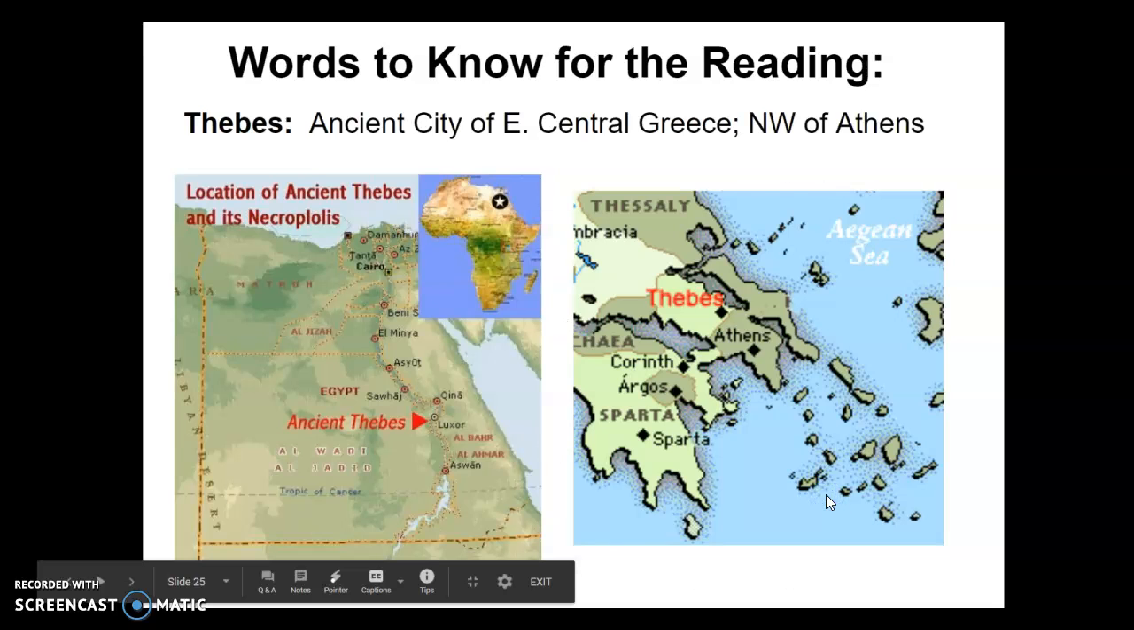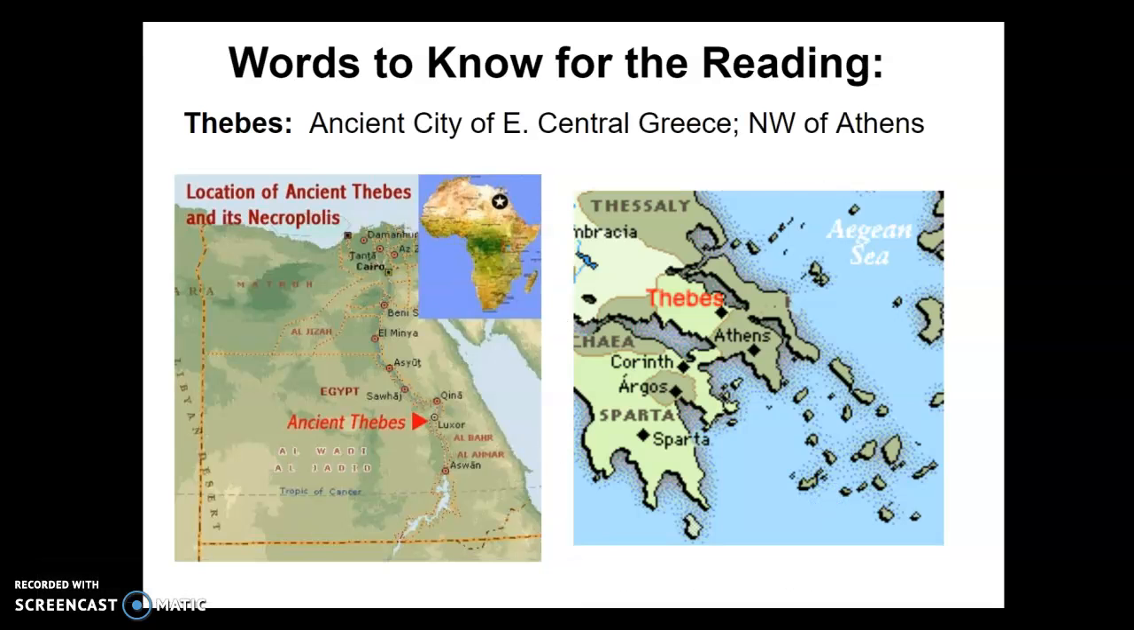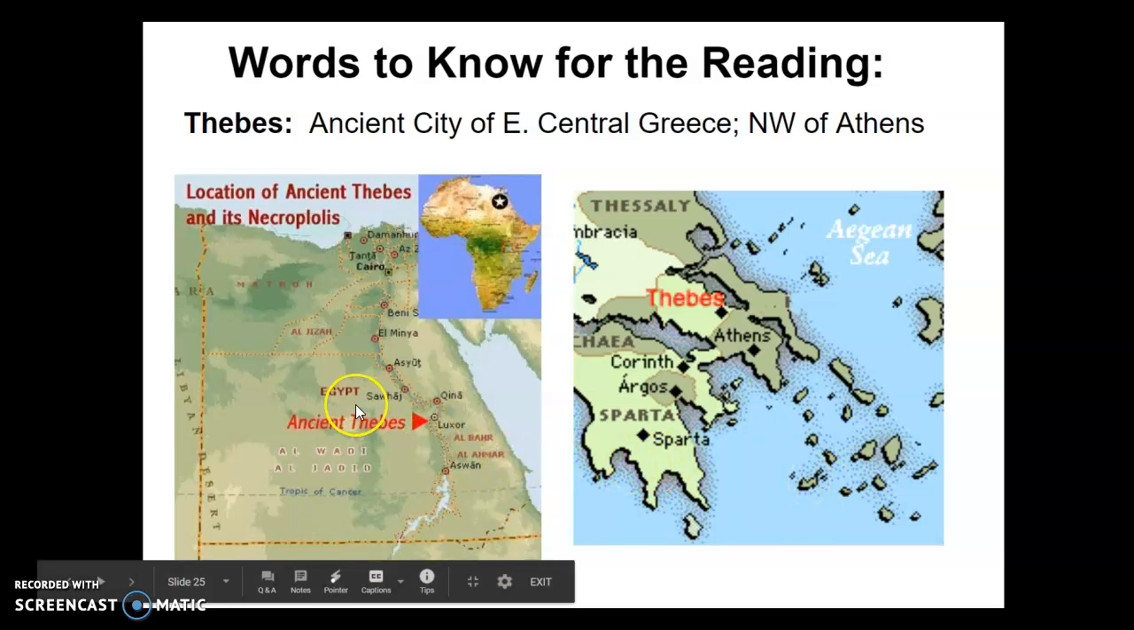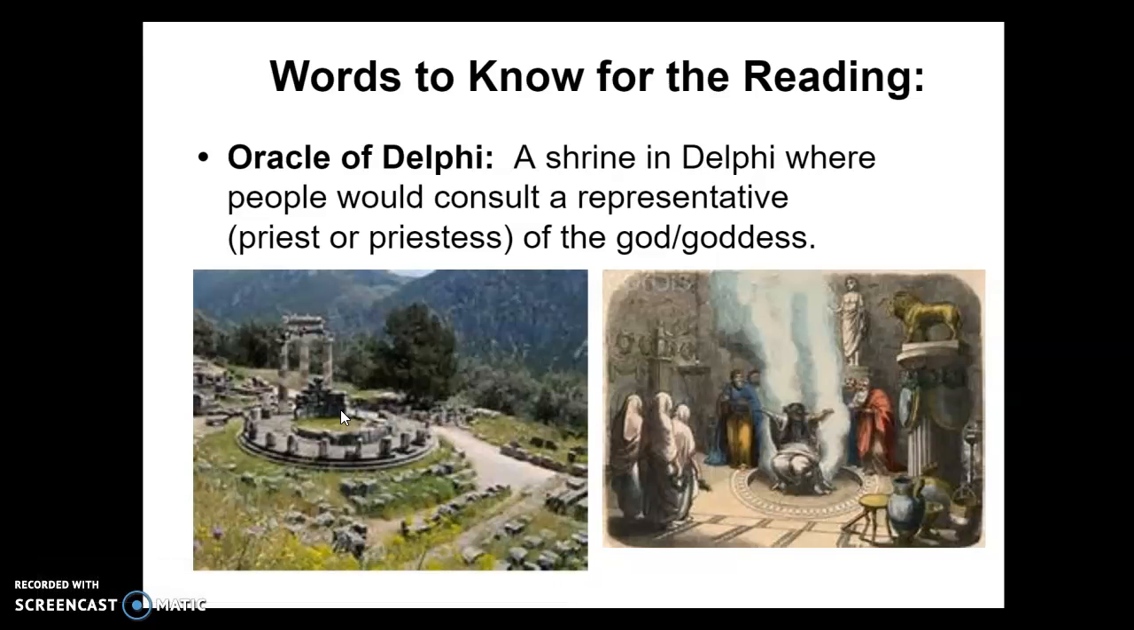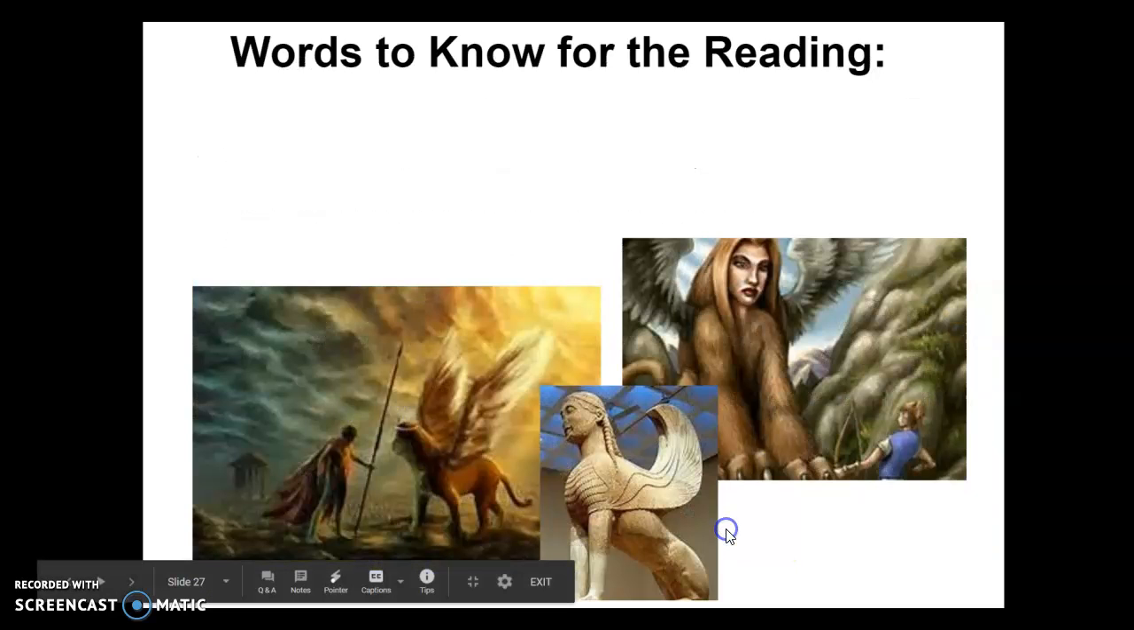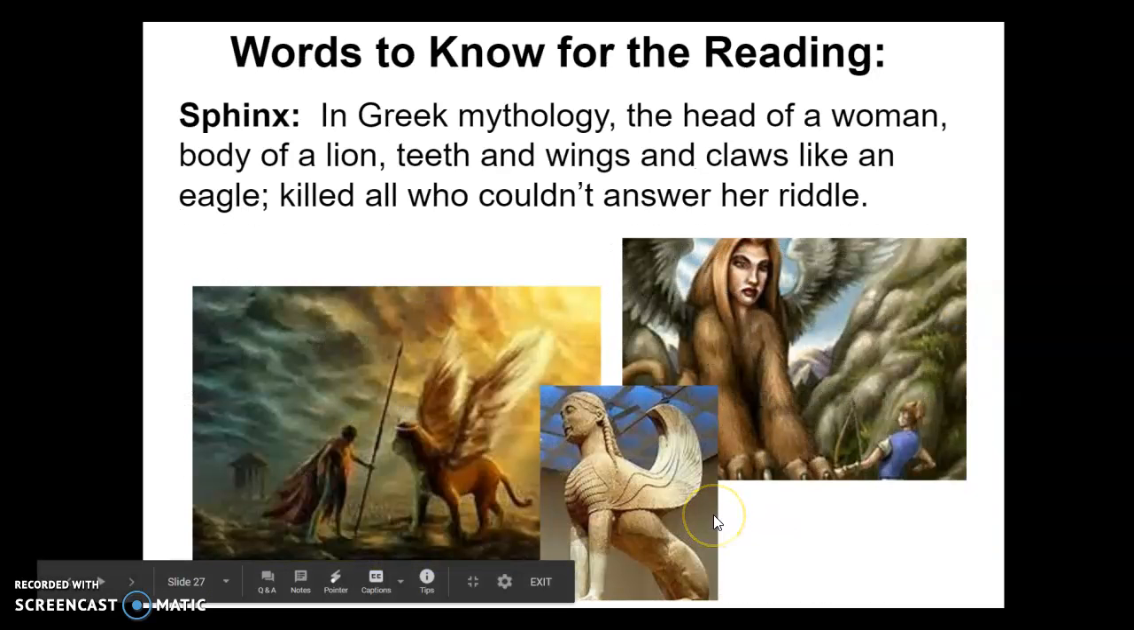Words to know. You need to know Thebes is a city in ancient Greece. It's northwest of Athens. The Oracle of Delphi is a shrine in Delphi where people would consult with a priest or priestess of the god or goddess. The Sphinx.